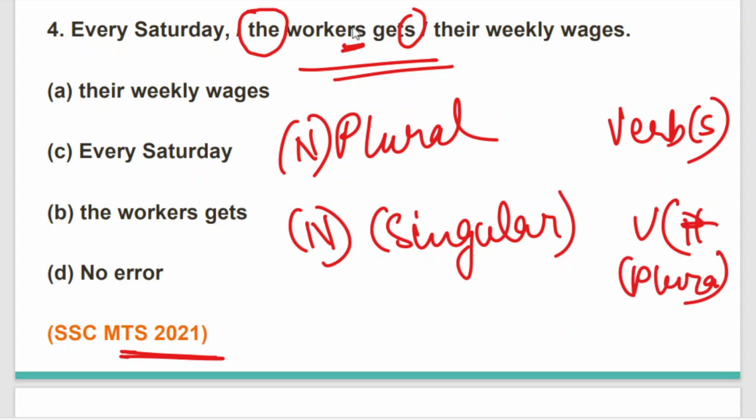Here, the noun itself is plural, workers. So how can we write gets? That's incorrect. It has to be the opposite. So the correct form is get. We cannot use the letter S.